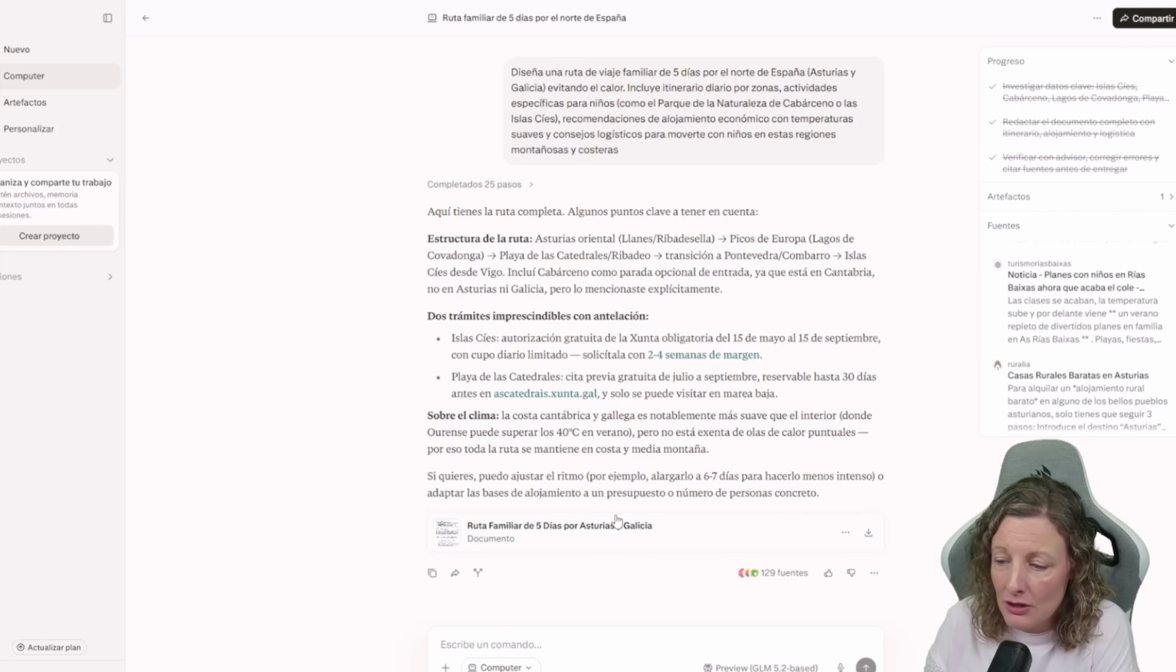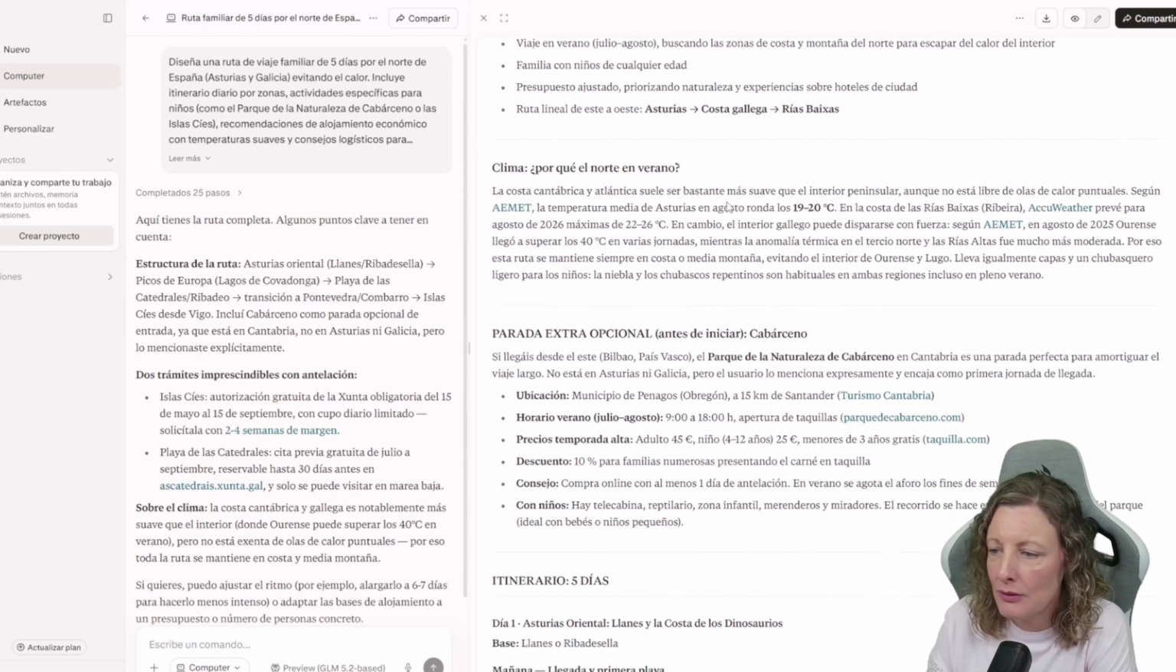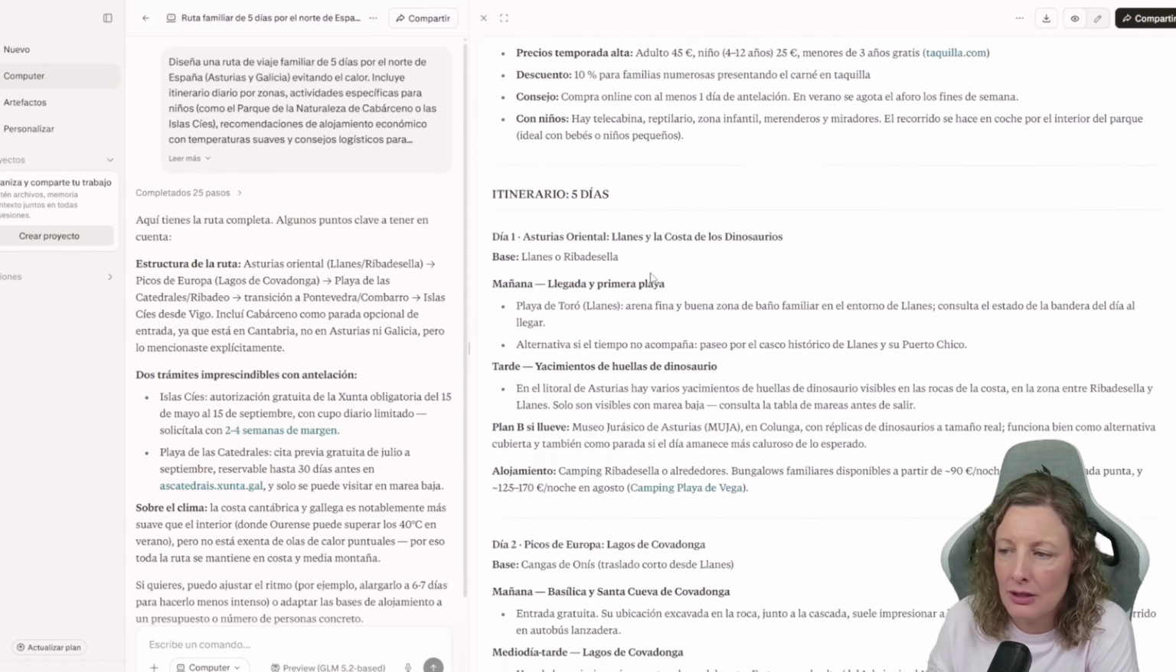And here it gives us the document with all the details. Here it has made a sort of summary for us of the most important things. But look, assumptions for the trip. Of course, I haven't told it whether we're going by car, train, or plane, right? And here it's telling me about it. What the weather is like in the north. Optional stops, right? The Cabárceno area. And here is the 5-day itinerary.